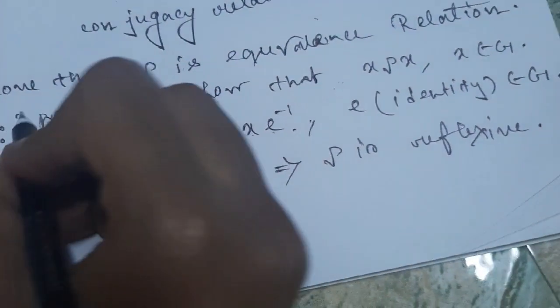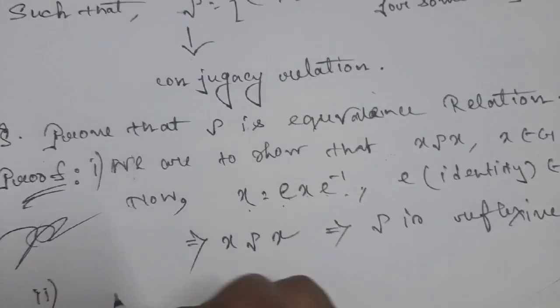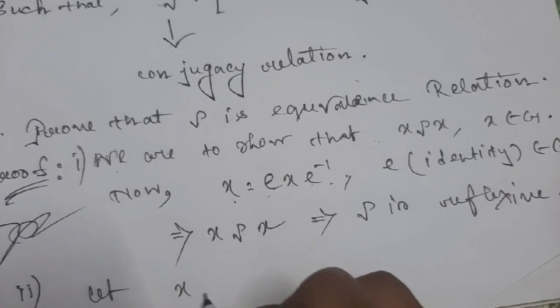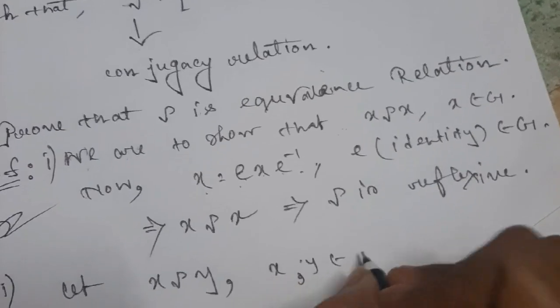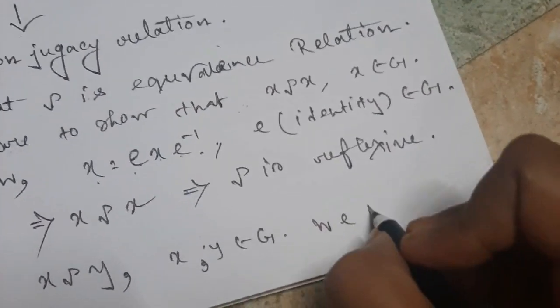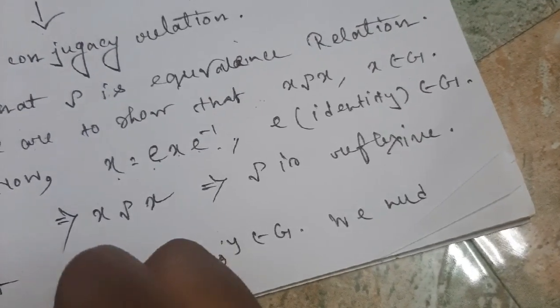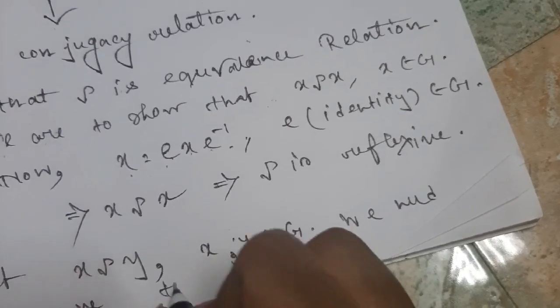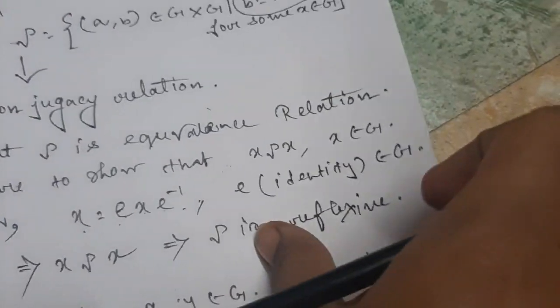Okay, now next one, the symmetricness. That means let X be related to Y where X, Y belong to G, and we need to prove that Y is related to X. So how will you prove that? If X related to Y, then Y related to X is very easy.